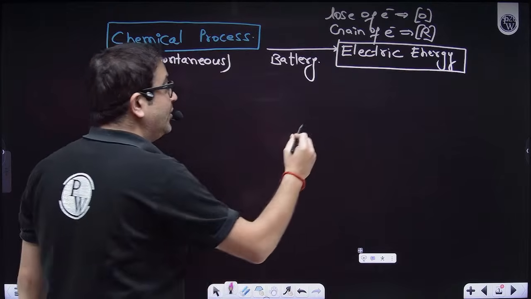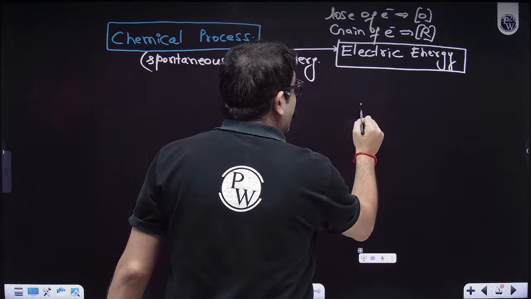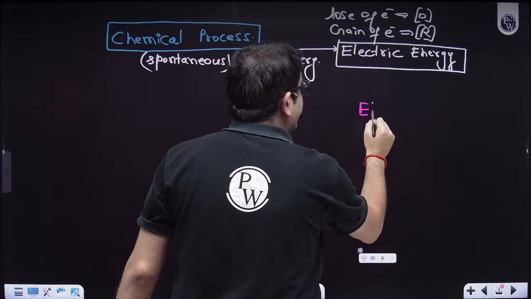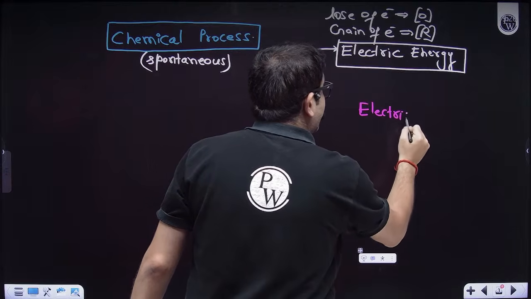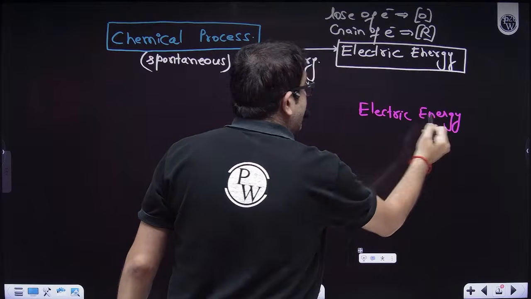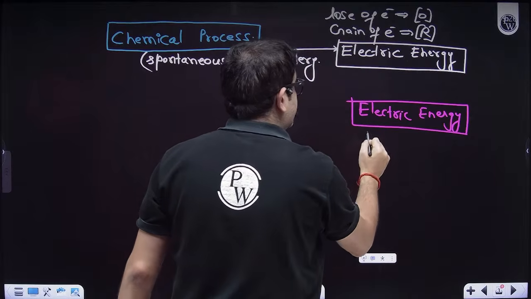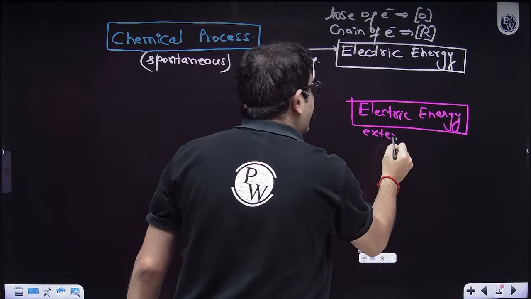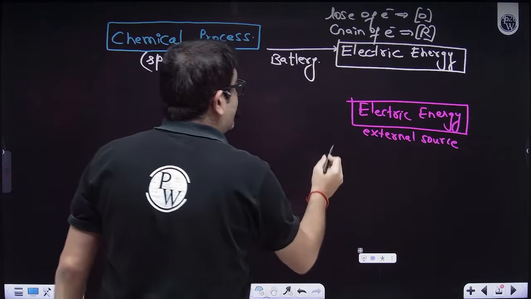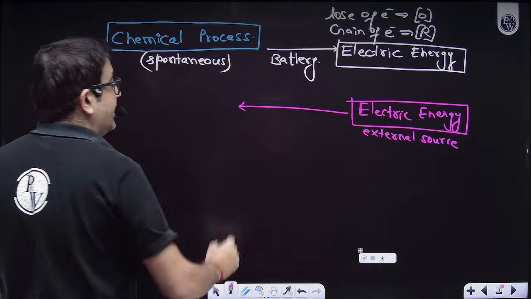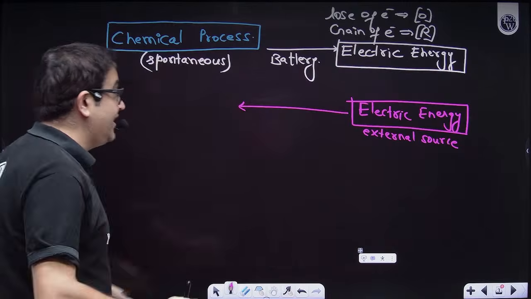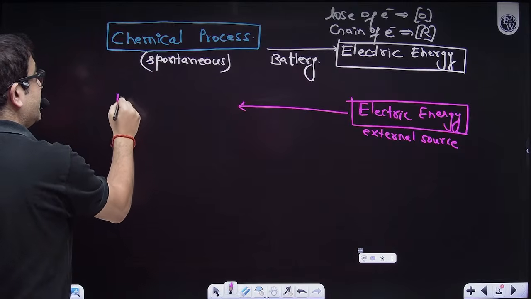How can I do that forceful act? Beta, I can use an external source and provide electricity or electrical energy, and that external source is forcing the chemical reaction, which is non-spontaneous.